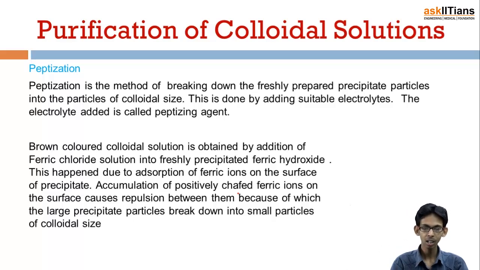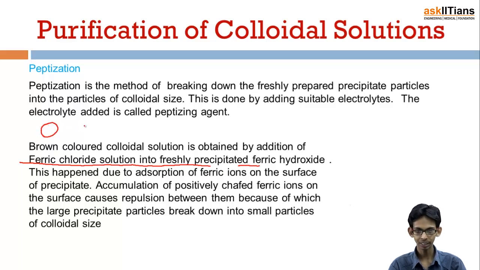And the example is that a brown colored colloidal solution is obtained by addition of ferric chloride solution into freshly prepared ferric hydroxide. Okay, we have freshly prepared, let's say, ferric hydroxide particles, Fe(OH)3. We have ferric hydroxide, and in this we add ferric chloride. So okay, then what happens?